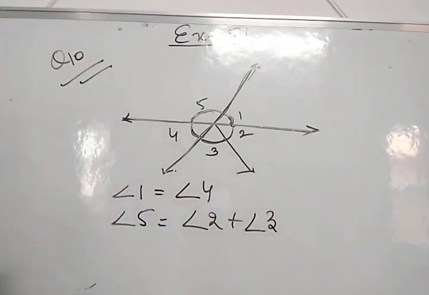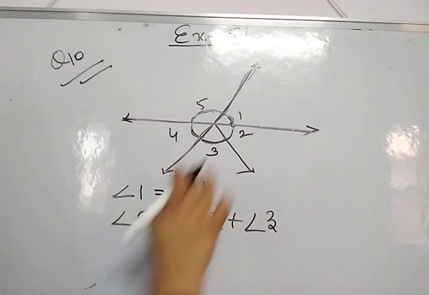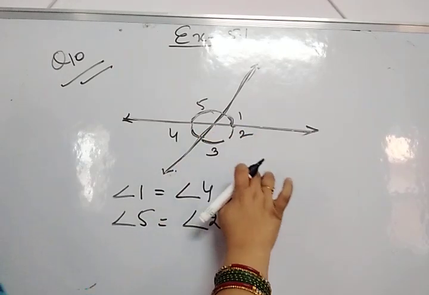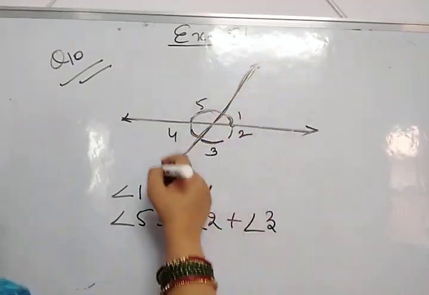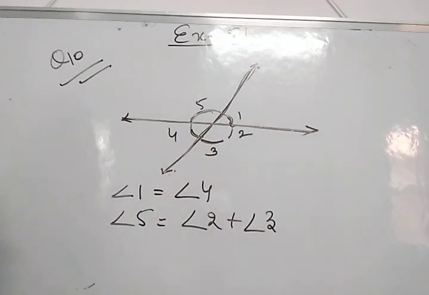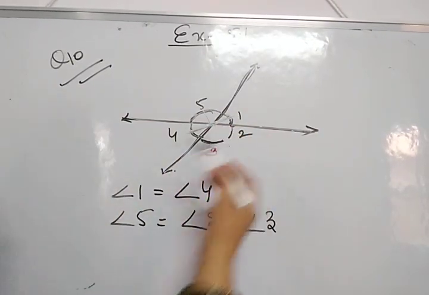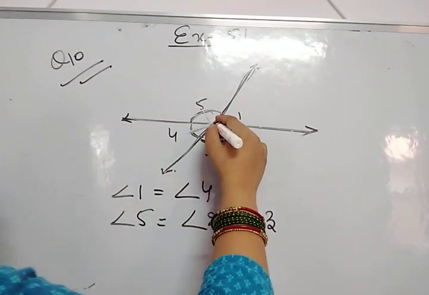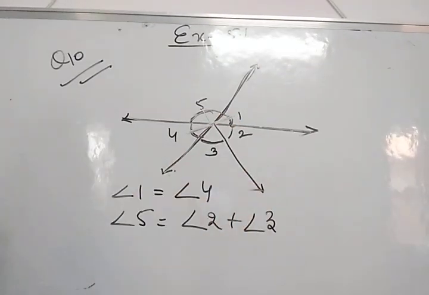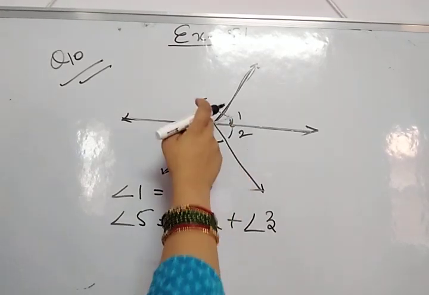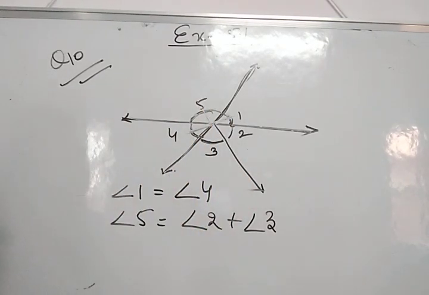So these are the pairs of vertically opposite angles. If we remove this line, then you can see clearly these two lines are forming X, and these two are vertically opposite angles and these two are vertically opposite angles. So angle 2 plus angle 3 are forming the vertically opposite angle of angle 5.